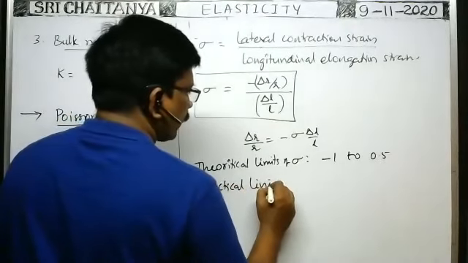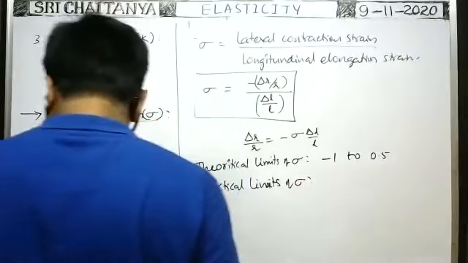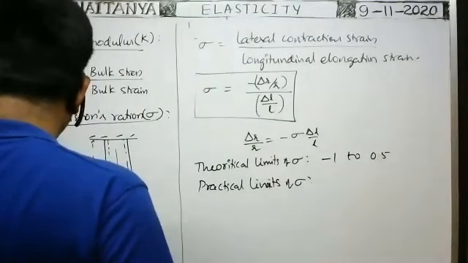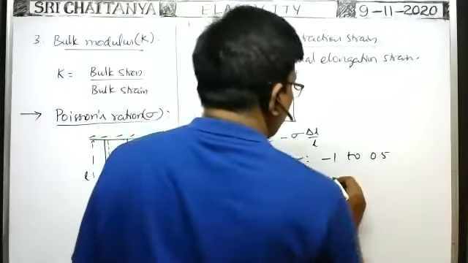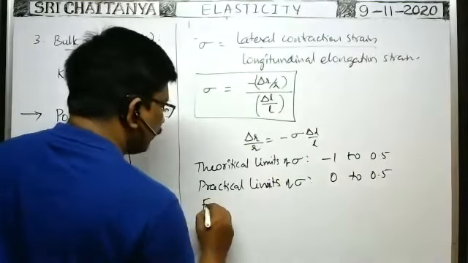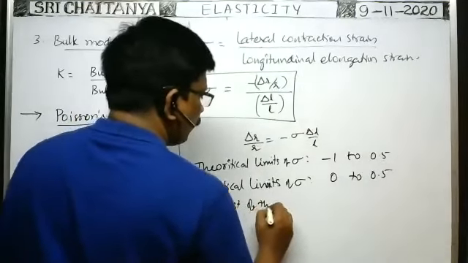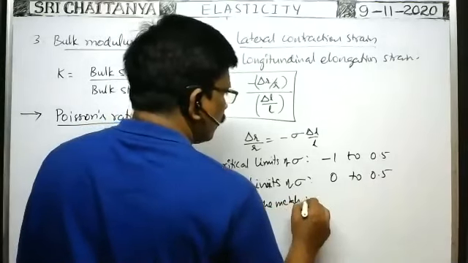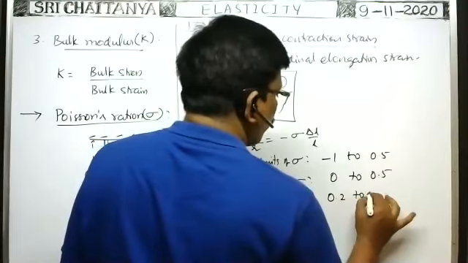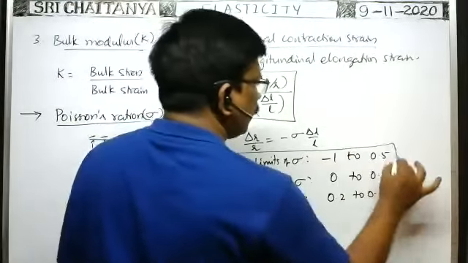Okay, practical limits. Practical limits of sigma are 0 to 0.5. But for most of the metals, the sigma value is in between 0.2 to 0.4. These two are very, very important: the theoretical limits and the practical limits.